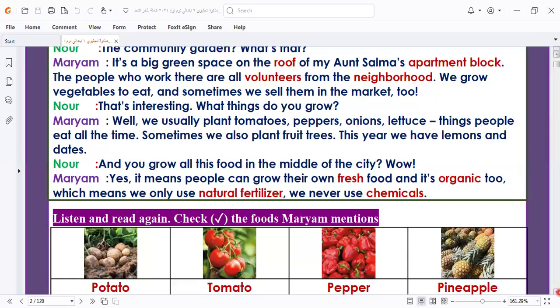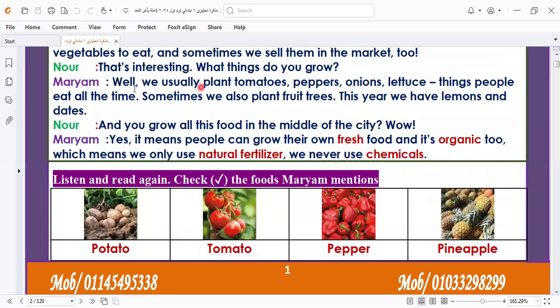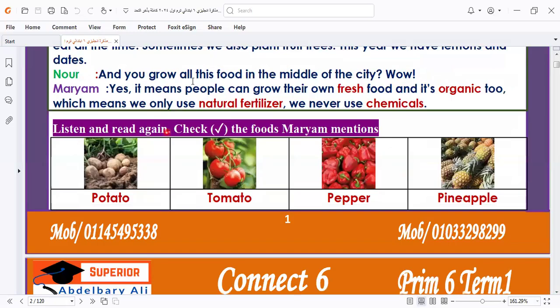What things do you grow, Mariam? We usually plant tomatoes, peppers, onions, lettuce, things people eat all the time. Sometimes we also plant fruit trees. This year we have lemons and dates. And you grow all this food in the middle of the city? Wow. Yes, it means people can grow their own fresh food and it's organic too.